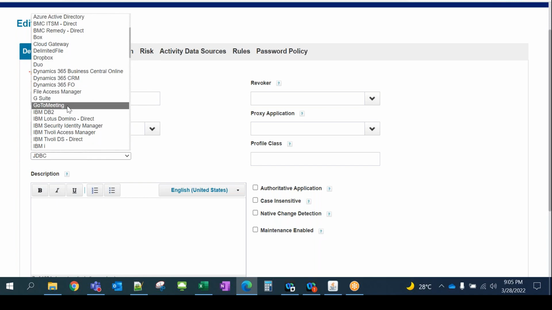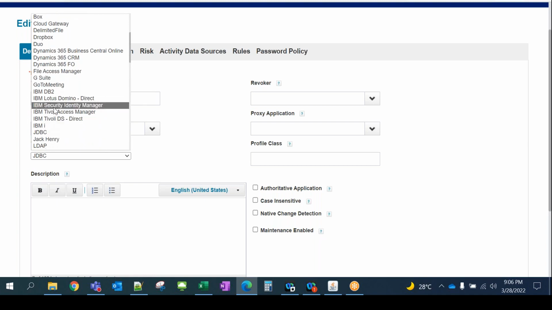Then GoToMeeting, right? This is a tool which we are using right now. That's one we can configure. We can create an account in GoToMeeting as well. IBM Lotus, IBM DB2. So all the IBM related different technologies we can also connect. So you can see IBM Tivoli Access Manager, right? Security Identity Manager. So it does provide connection to different identity tools as well. So from the SailPoint system, you can also connect to different identity management systems as well.